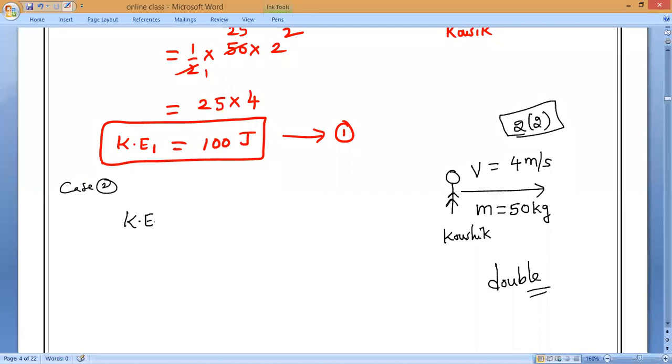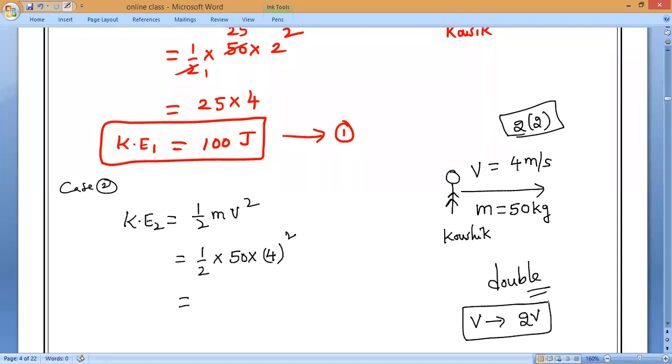Kinetic energy is half m v square, which equals 1 by 2 into mass 50 kg, into velocity 4 whole square. Because v becomes 2v. Yes or no, everybody?